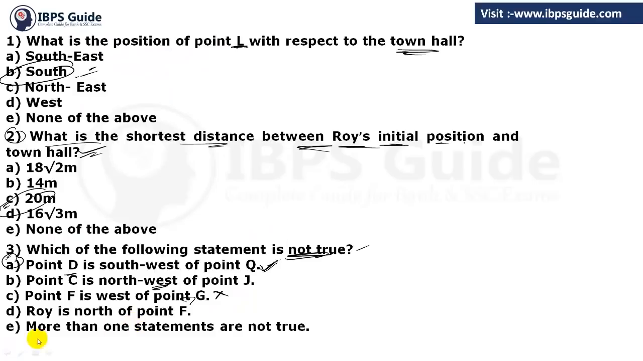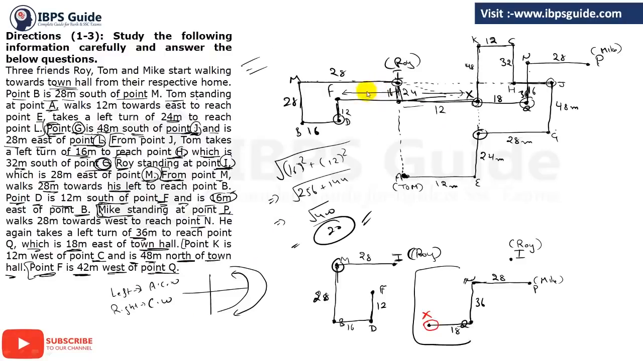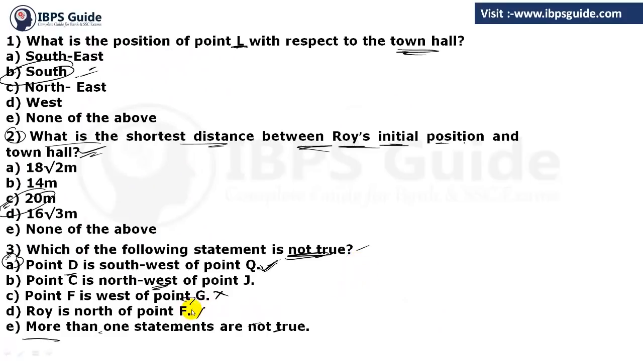Now check the last one because we have an option that more than one statement is not true. So last option is Roy is north of point F. So F is here and Roy is here. Roy is not to the north of F, it is to the northeast. So this is also wrong. So we have two statements false, so we go with option E, that is more than one statement is not true. Clear? So finally we have done the questions regarding this.